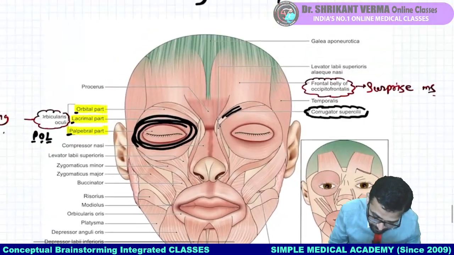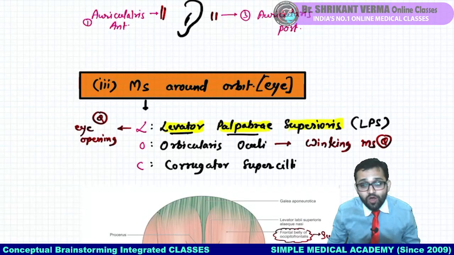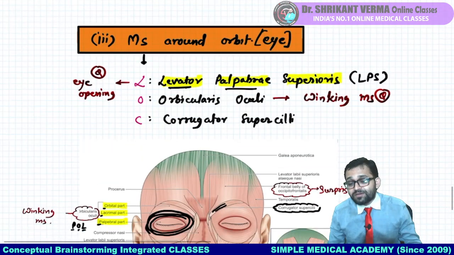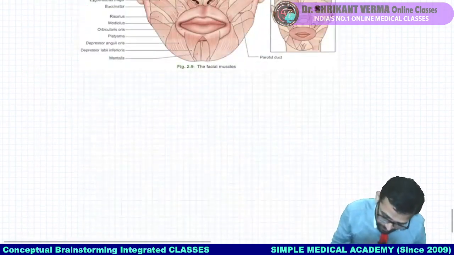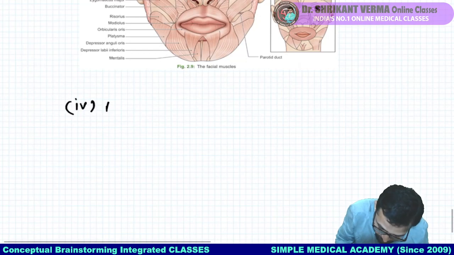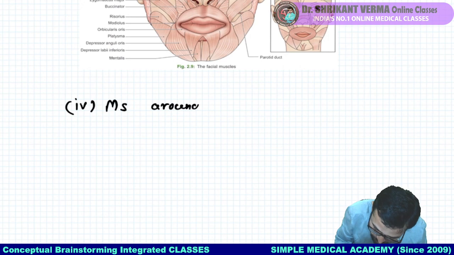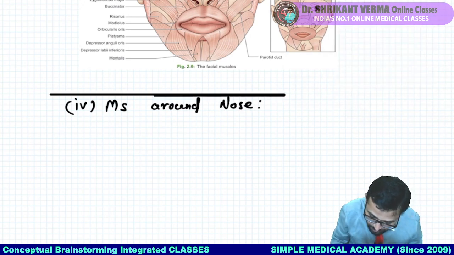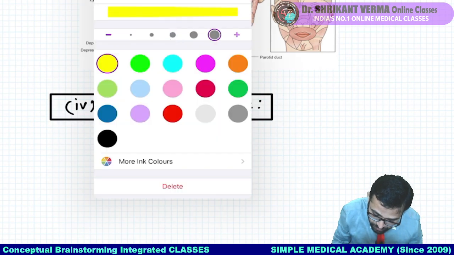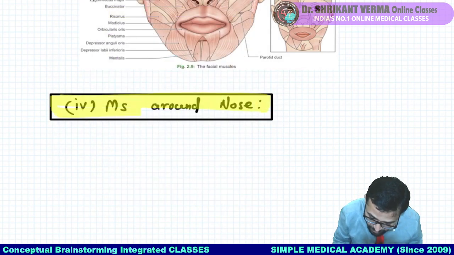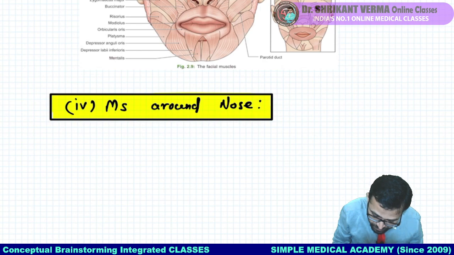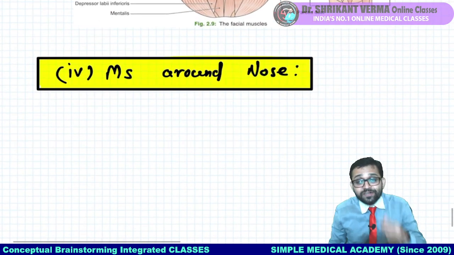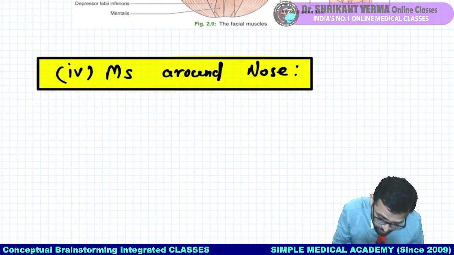After all these muscles around the orbit, we are going to talk about the muscles around the nose. So what are our different muscles around the nose? Try to understand.